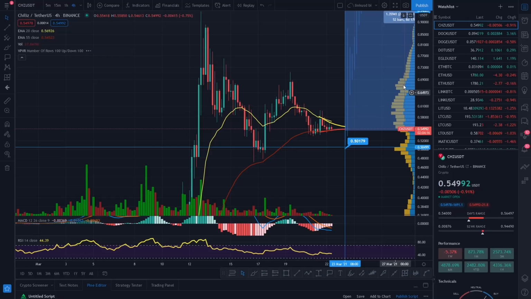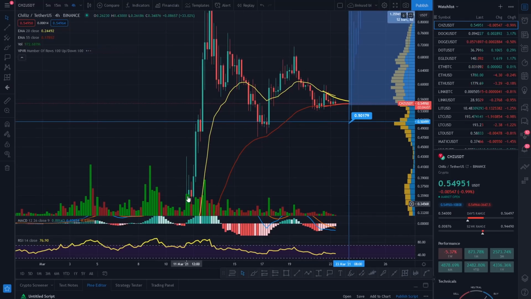The more it sticks out, the more you can see where there's been a high level of volume, and they act as resistance and support. On the way up here, when we shot right up, there wasn't much going on, so it just shot up, then it hit a level of resistance where it traded sideways for a bit, and you can see the spike there in the VPVR pushing out. That creates a level of consolidation, so it gives you a level of support. That's why I've dropped that level of support there, and you can see where the holes are.